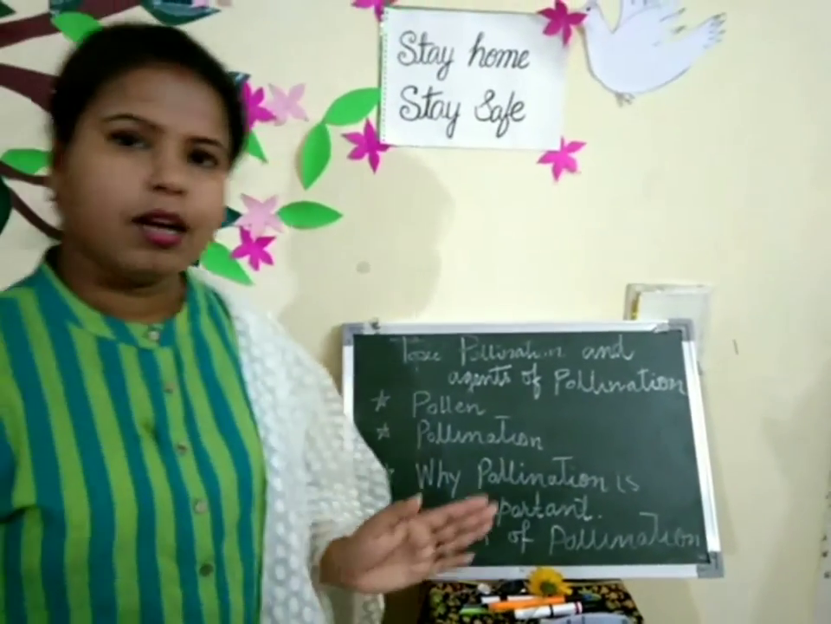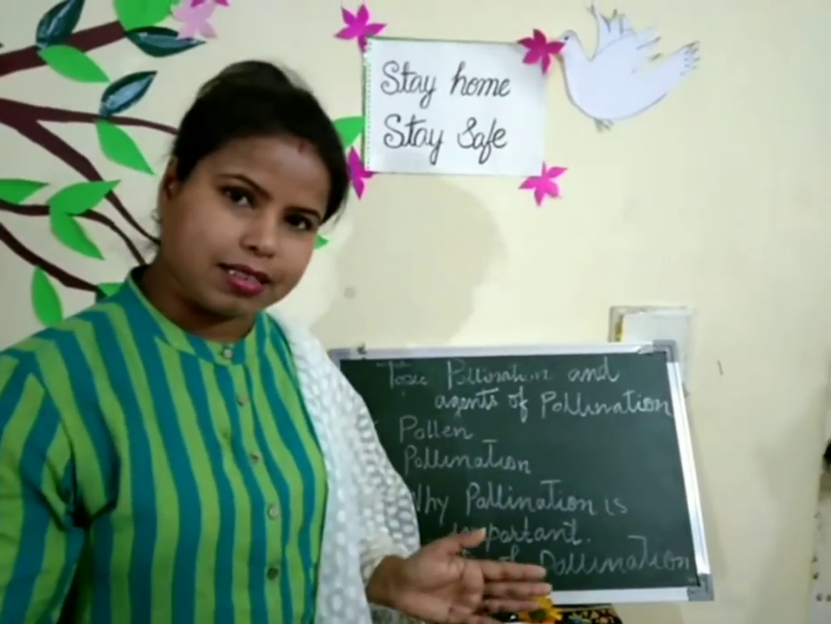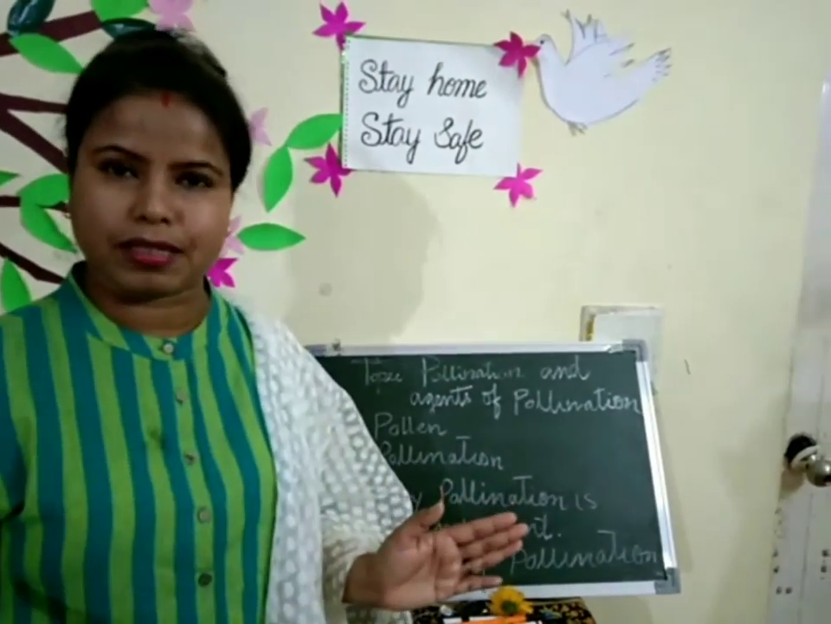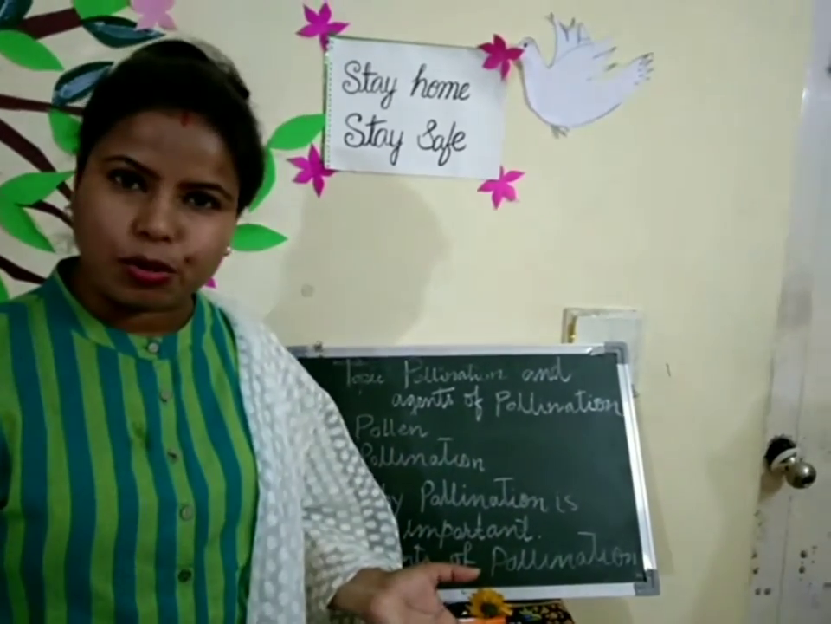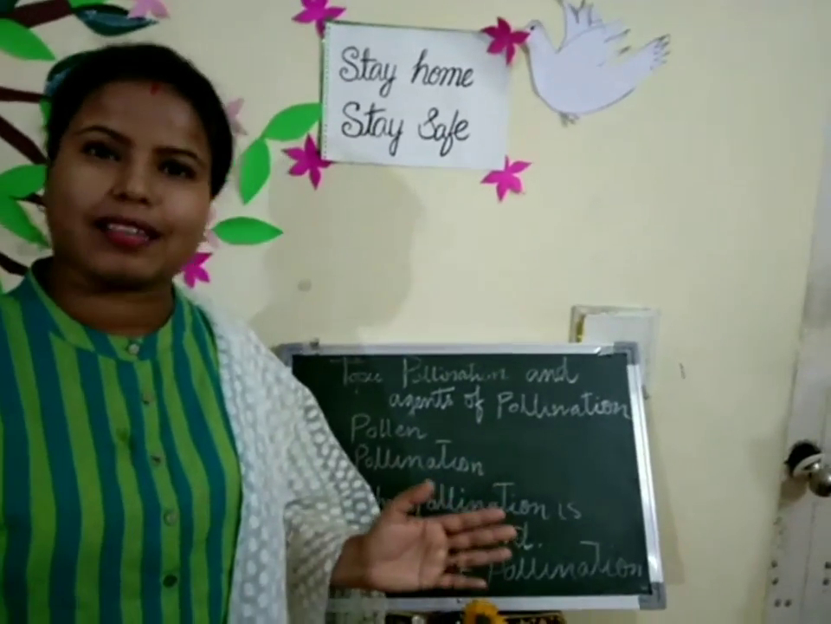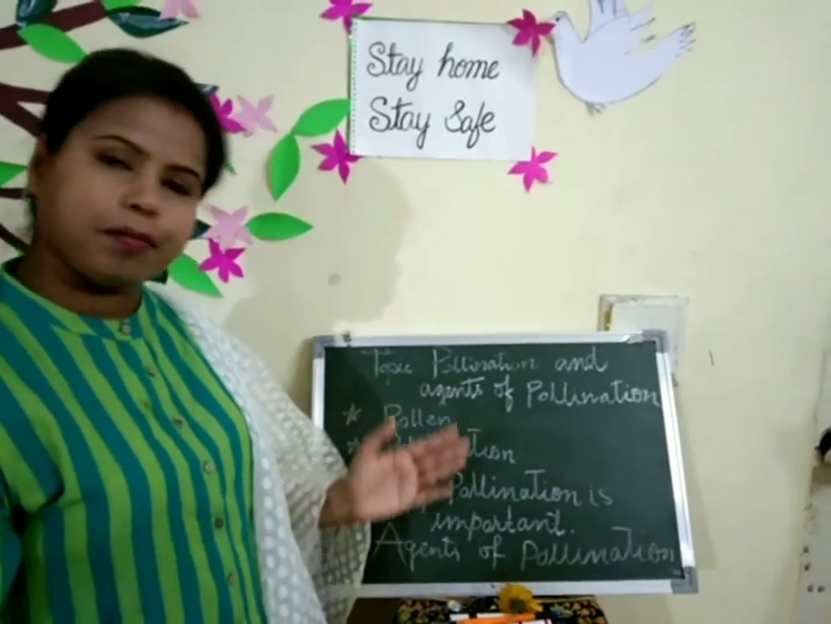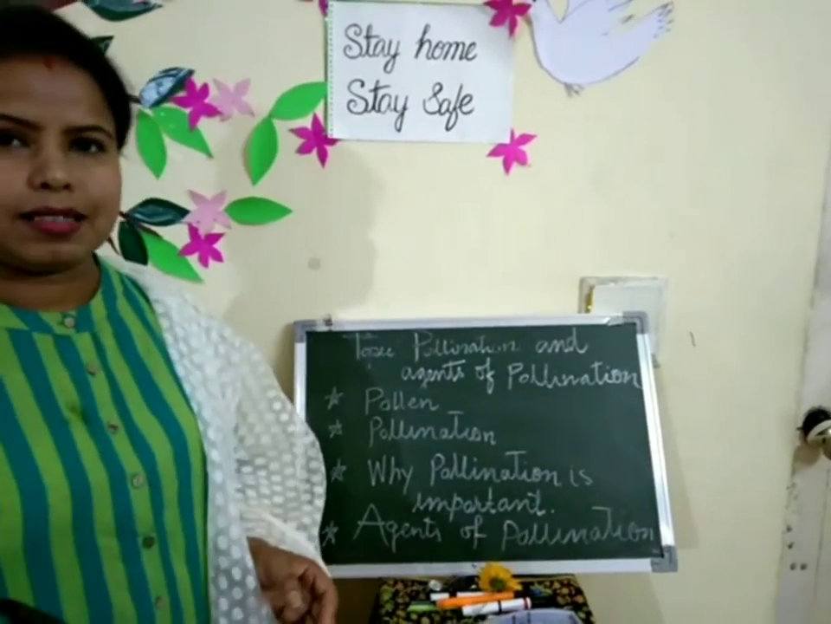I'll explain. Pollination is important because if pollination does not take place, then fertilization will not take place. If fertilization does not take place, new seeds will not grow. If new seeds do not grow, then nobody will get the plants. So it is very important for pollination to take place in plants.